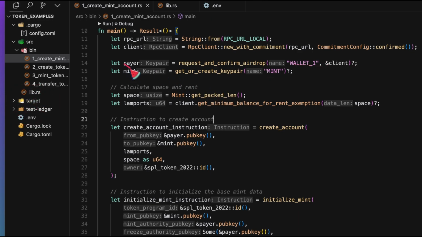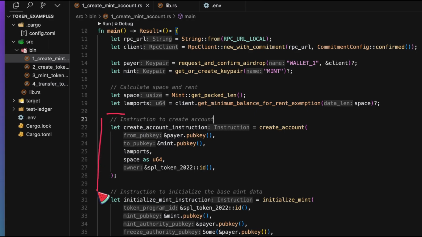So once we have our mint key pair generated, we're going to calculate the space required for a mint account specifically. So this is the number of bytes that a base mint account requires. Then we're going to take that space, pass it into the get minimum balance for rent exemption function to calculate the number of lamports required for a mint account.